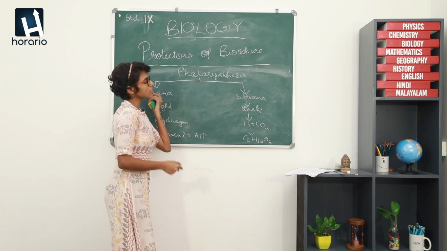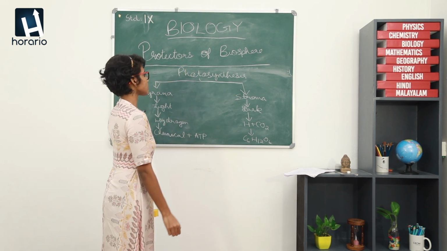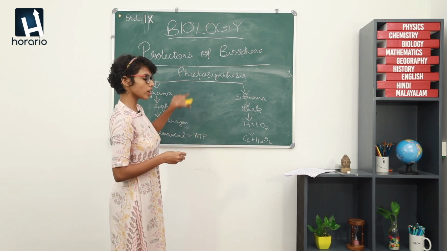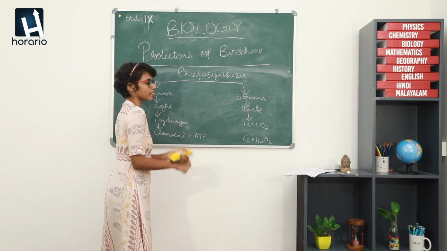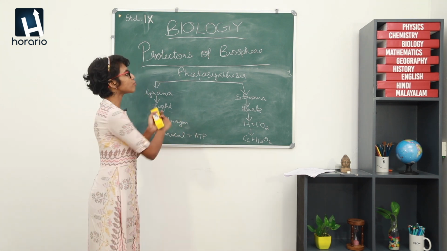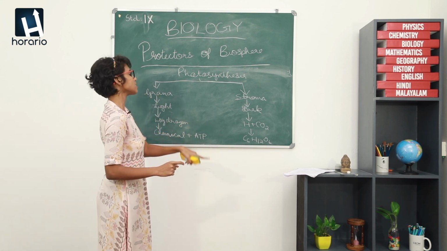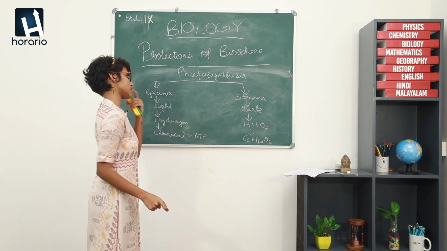Next we are going to see the detailed functioning or mechanism of photosynthesis. I said beforehand, when I showed the diagram of the chloroplast, that it contains two main parts, stroma and grana. And just like that, photosynthesis consists of two phases, light phase and dark phase, which occur at two different parts of our chloroplast.